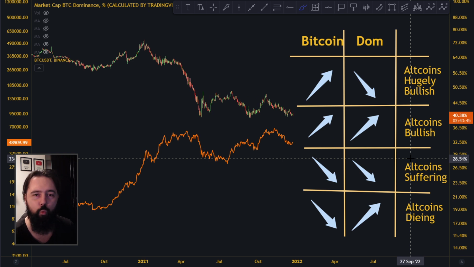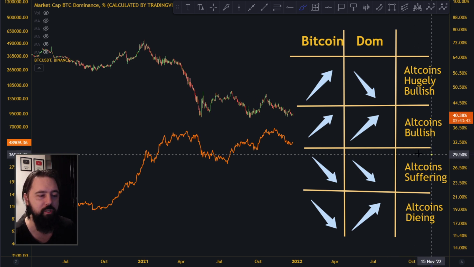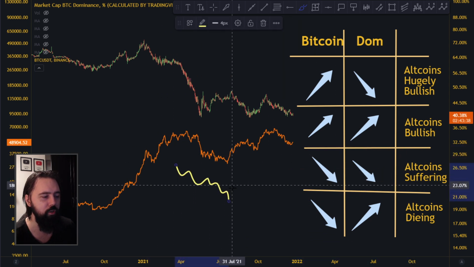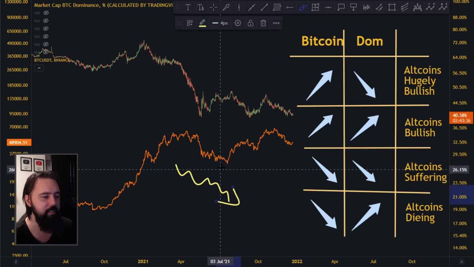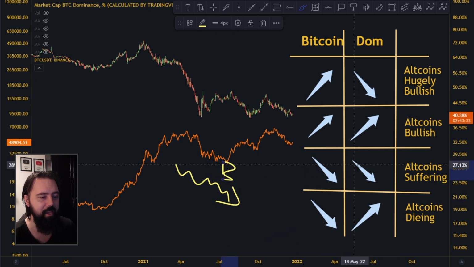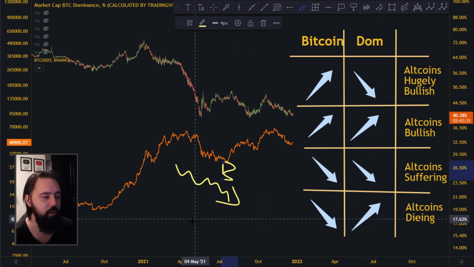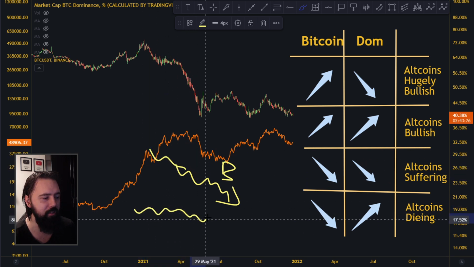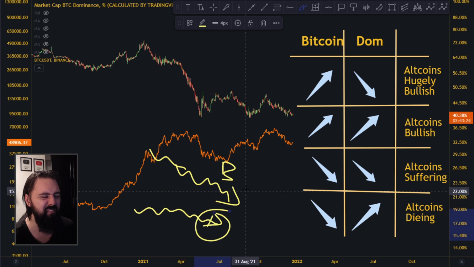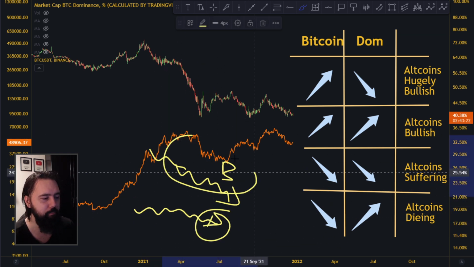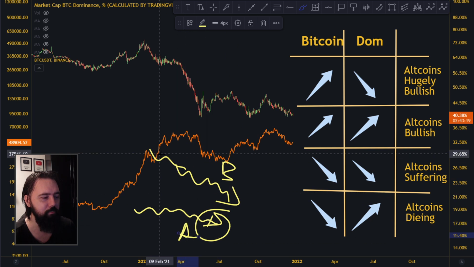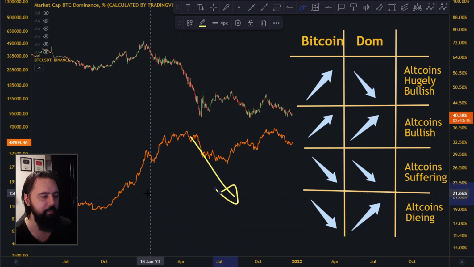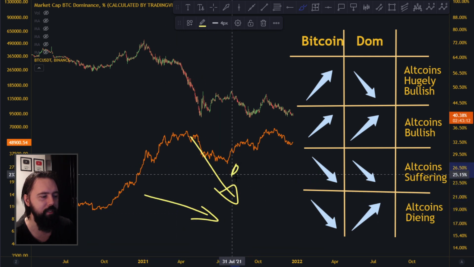Now we come to where it's actually bad to hold altcoins. This is down here and all the way down here, altcoins suffering. So you're going to see Bitcoin goes towards downside, and dominance is also going down. Dominance going down means that although Bitcoin is going down, the altcoins are also going down, but not as fast as Bitcoin. Both Bitcoin and altcoins are going down, but Bitcoin is going down at a faster speed. So Bitcoin might be going something like this up here, while altcoins go something like this, right?